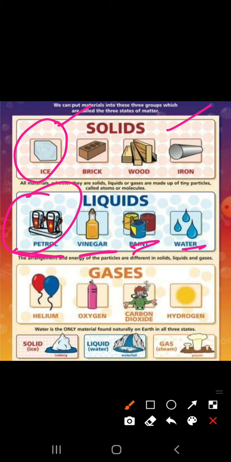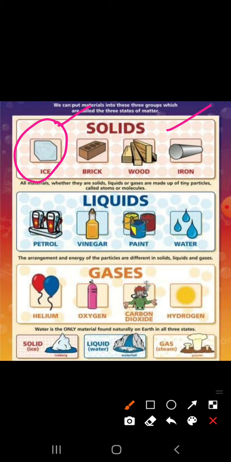Now third one is gases. Gases have neither a definite shape nor a definite volume. Okay, it is very common. For example, helium, oxygen, carbon dioxide, and hydrogen are all examples of gases.